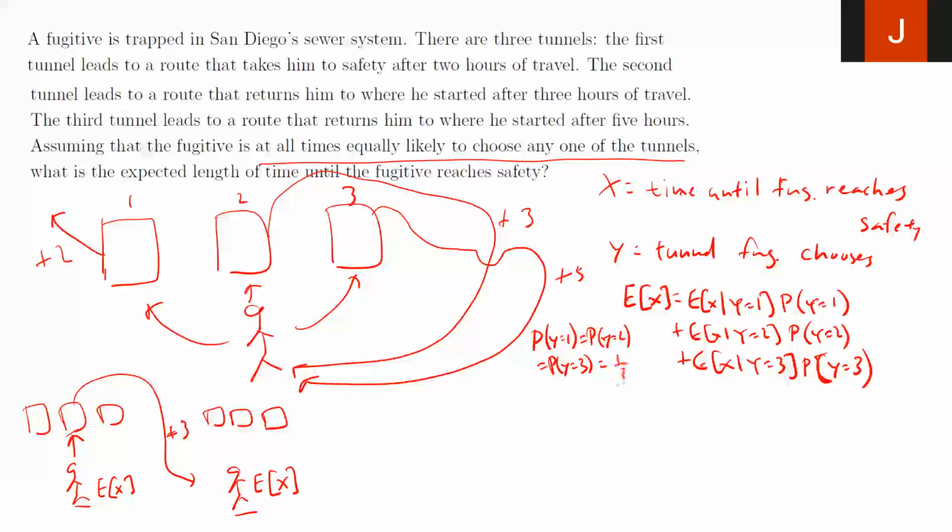It's always 1/3, equal probability, right? Then we need to figure out each one of these expected value of x given y terms, right? So let's start with the expected value of x given y equals 1.